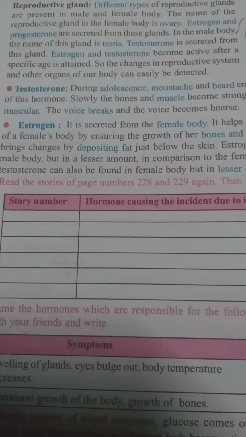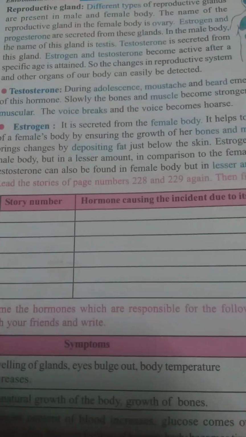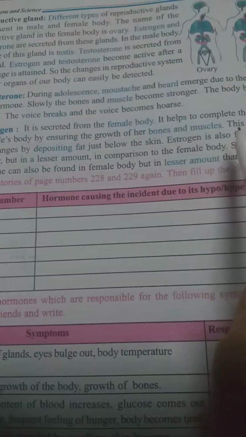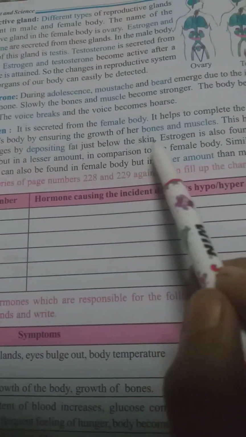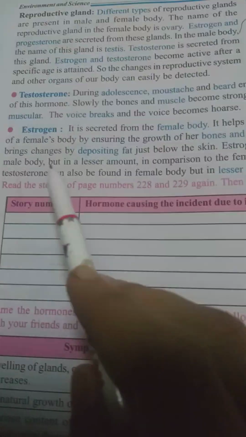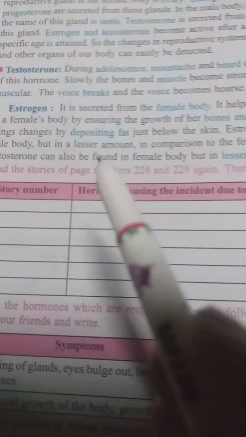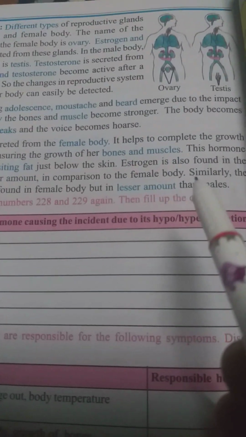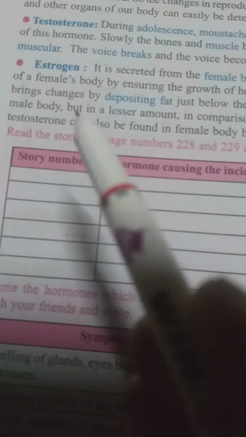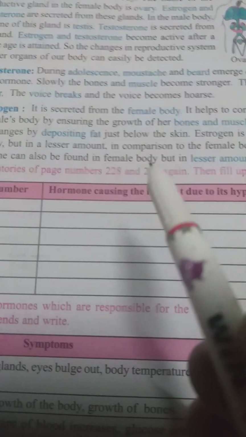This is the function of testosterone. The female hormone is estrogen, secreted from the ovary, and it helps ensure the growth of bones and muscle. This hormone also brings changes by depositing fat below the skin. Estrogen is also found in the male body, but in lesser amounts.